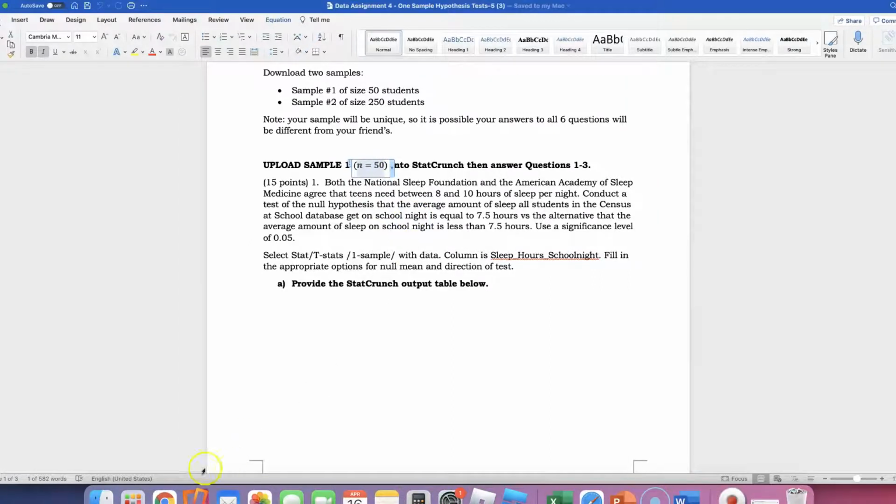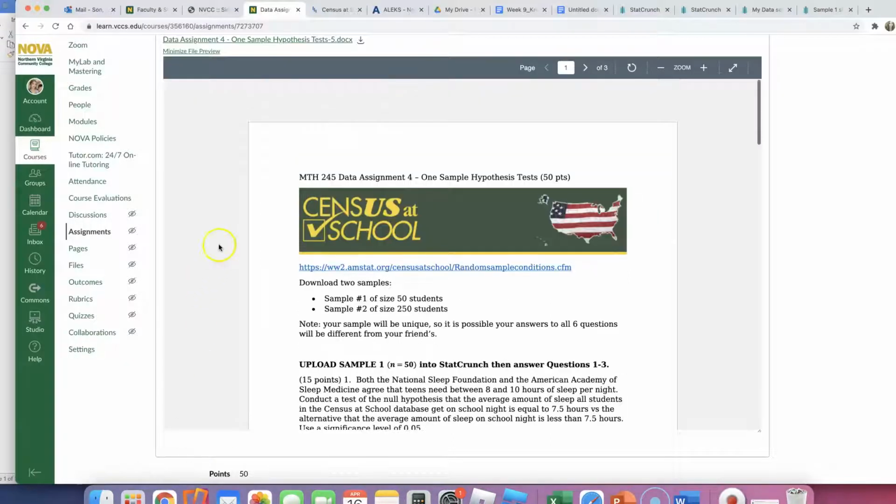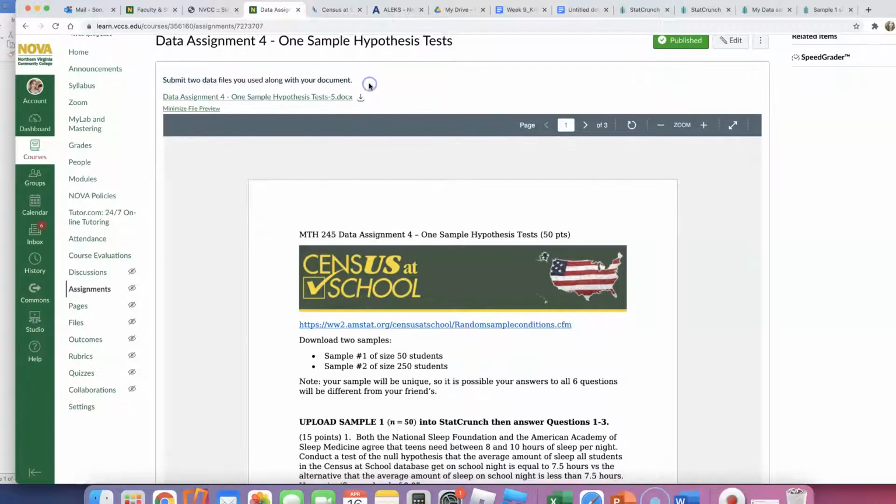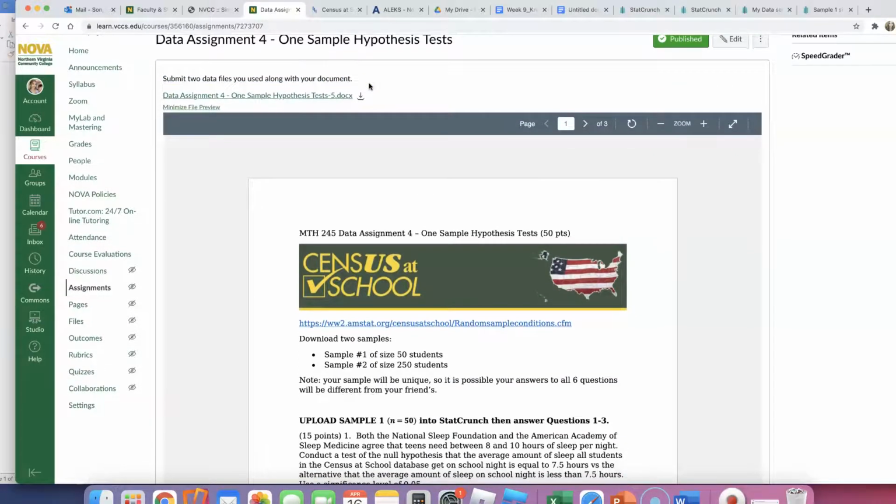So if it's not n equals 50, I understand why. And besides, I already asked you on Canvas to submit the 2 data files you used along with your document. So I'll see which file you used, instead of just this Word doc.